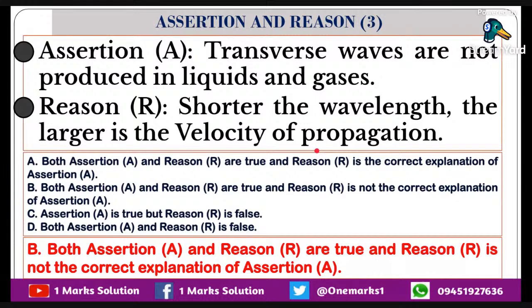So here we can say transverse waves are not produced in liquids and gases. And the reason, shorter the wavelength, larger is the velocity, it is not correct. It is also false. Please note this point. Shorter the wavelength, the velocity will be less. By mistake it is written there, so please note it. It is not correct. The reason is false. So we can go for the option C.